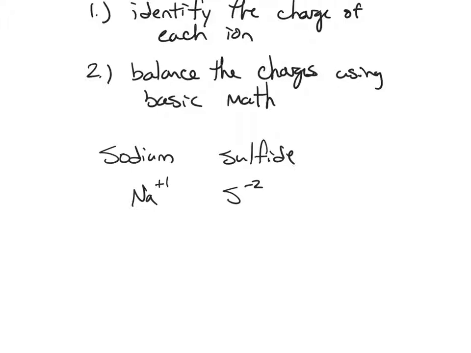Now once you've got this step of identifying the charges, next you need to balance the charges. So you've got to think to yourself, if I have 1 sodium and 1 sulfur, I'm going to have a -1 left over because +1 minus 2 is -1. So if I just double my sodium, then I'll have 2 +1 charges for the -2 sulfur. And so you simply take the number and put it down behind the sodium, get rid of the charges and smush it together, and you get Na2S, without any space between the metal and the nonmetal, and that is the correct formula for sodium sulfide.